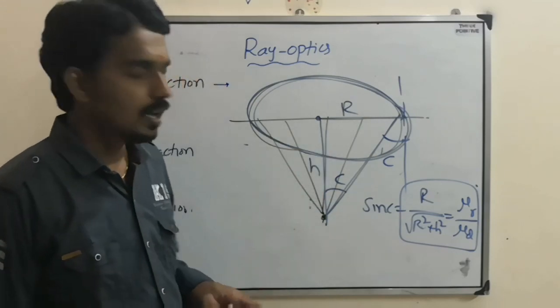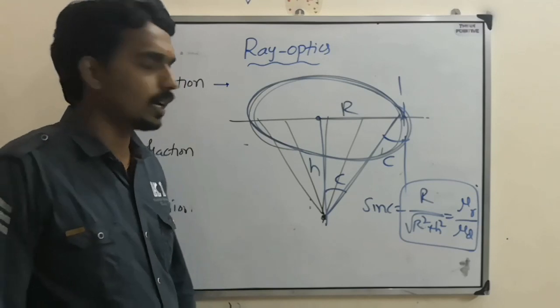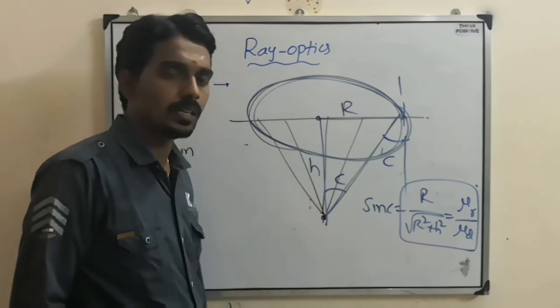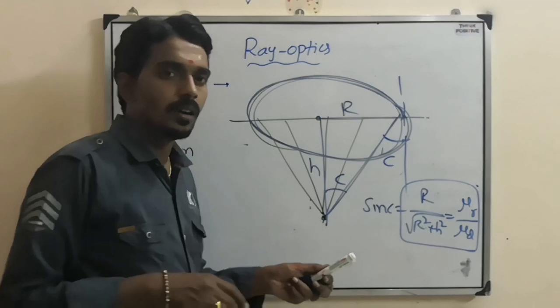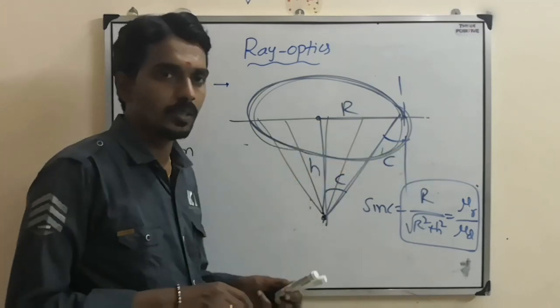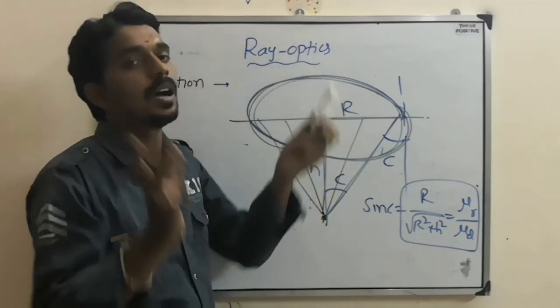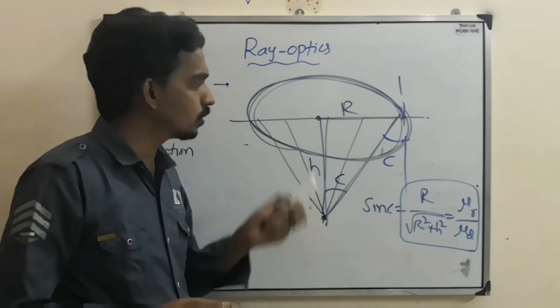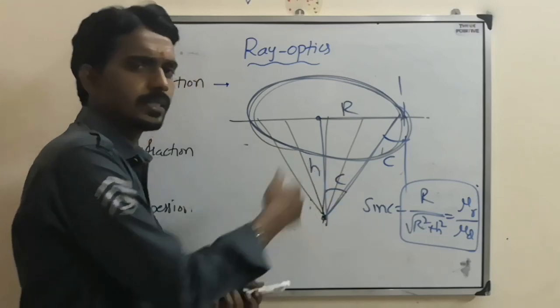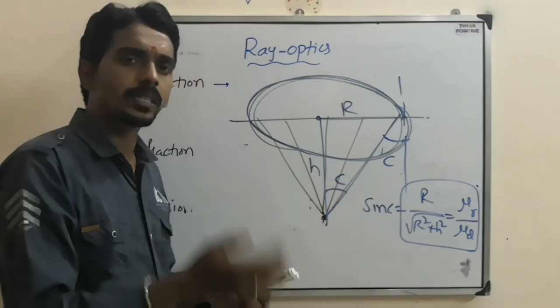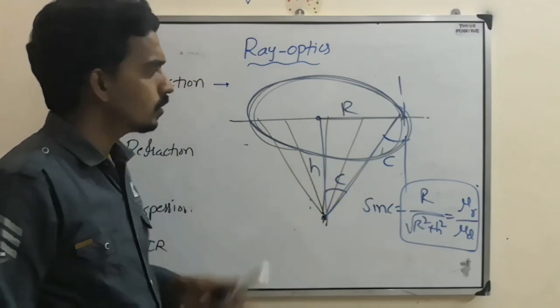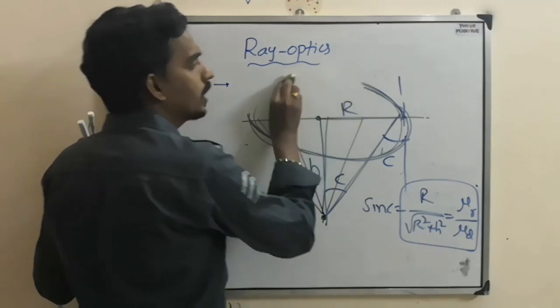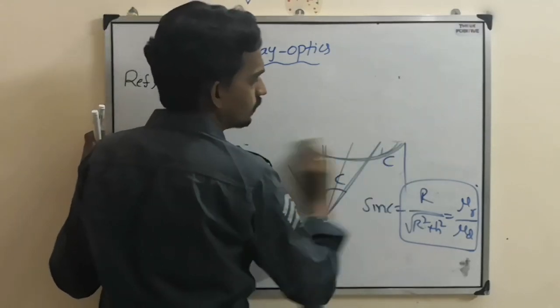Then the area will be a circular area, pi r square. Or they can ask the same question with a fish inside the water: what is the area, the field of view, through which it can see the outside world. That is also the same question and the same equation, but the way of asking is different. That kind of question will come based on total internal reflection.